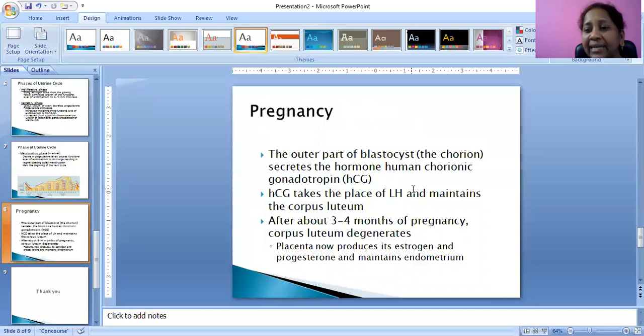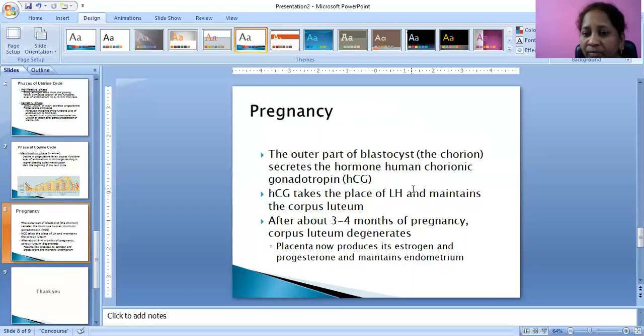After fertilization, the outer part of the blastocyst, the chorion, secretes human chorionic gonadotropin. This will take the place of luteinizing hormone and maintains the corpus luteum. So, progesterone levels will be increased.